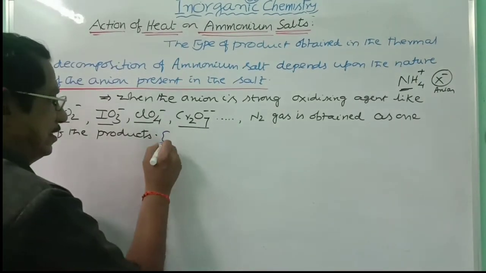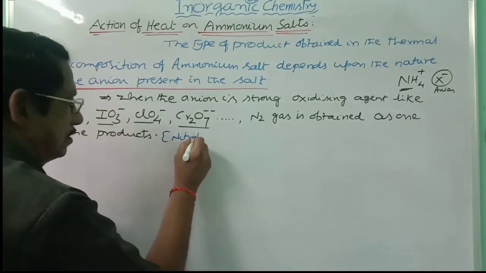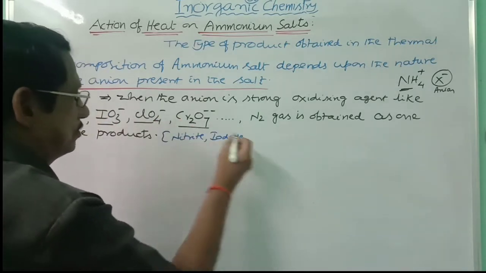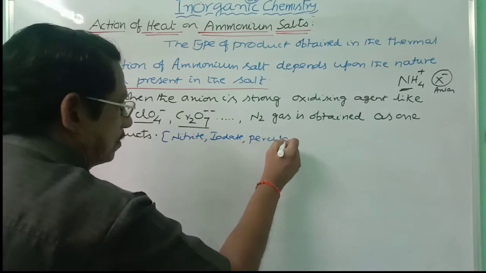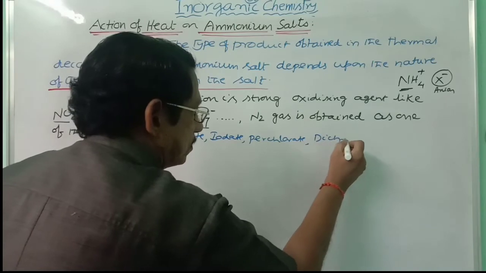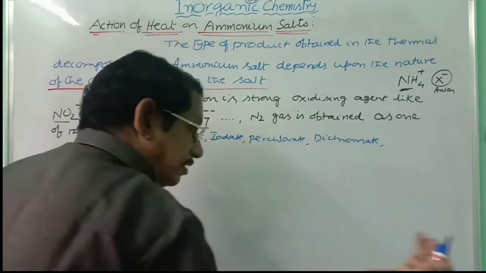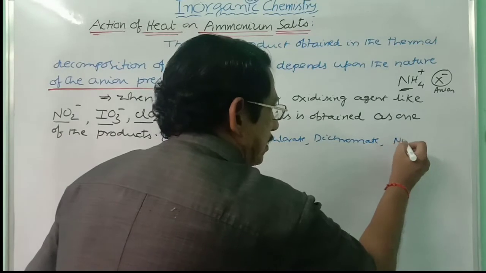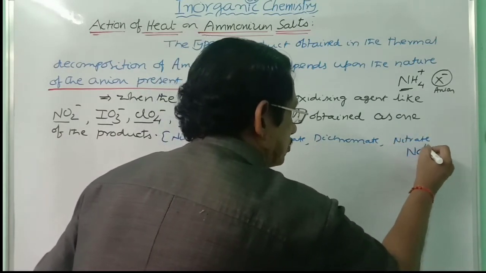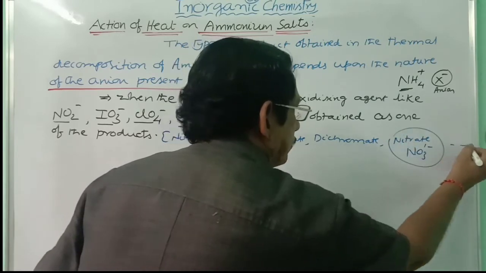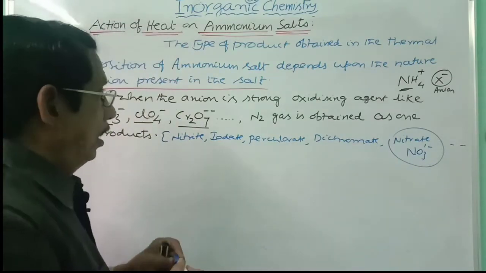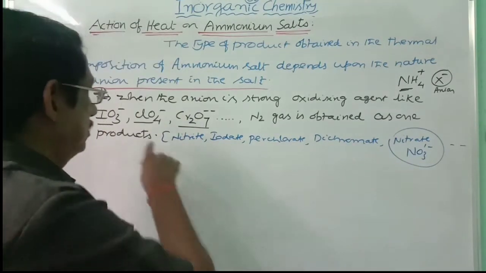First one is nitrite, the second one is iodate, third one is perchlorate, fourth one is dichromate. And you can also consider the nitrate ion, NO3 minus, which is also a very strong oxidizing agent, but the product is different along with this.